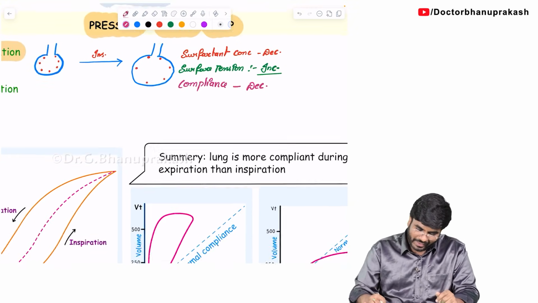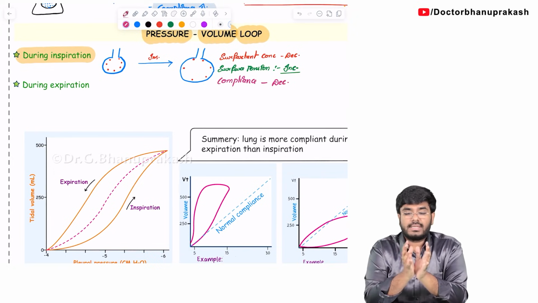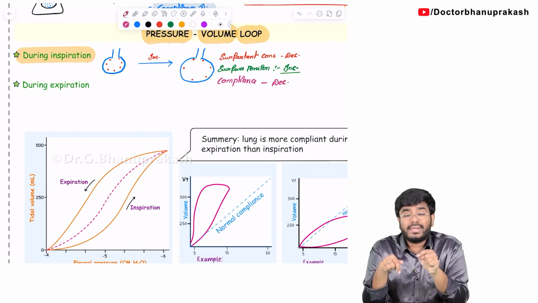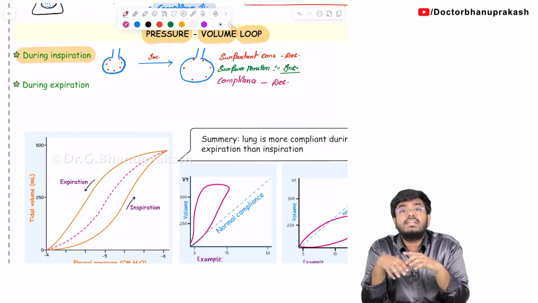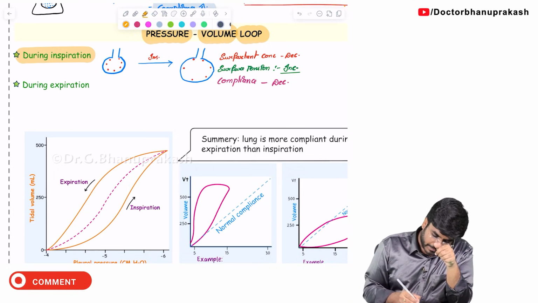Okay. So finally, I am saying, during inspiration, students will think lungs are expanding, so there will be more compliance. But no. During inspiration, the compliance is actually decreasing because the surface tension forces increase, because the surfactant concentration relatively decreases. Okay. Next, exactly opposite. What happens during expiration?